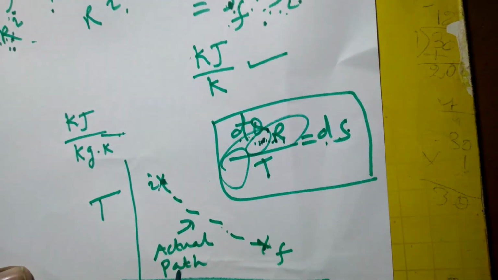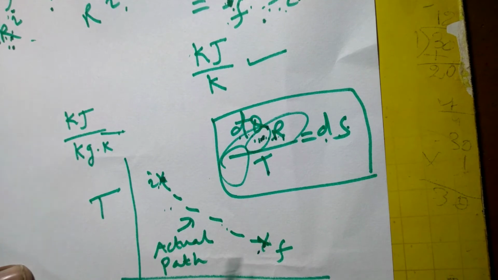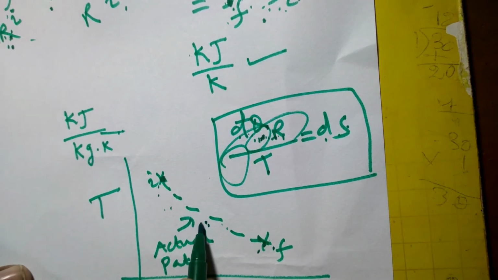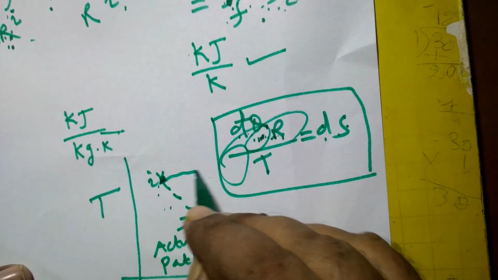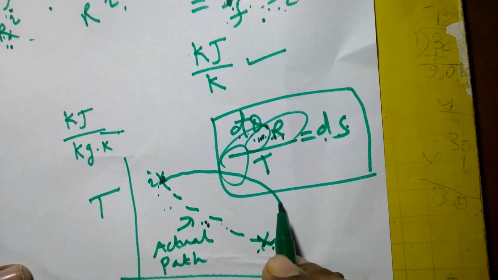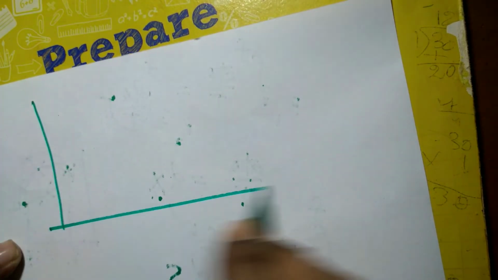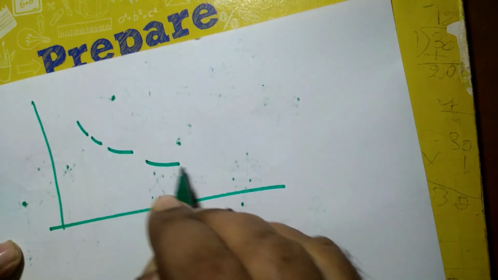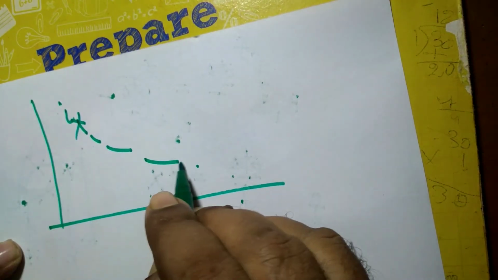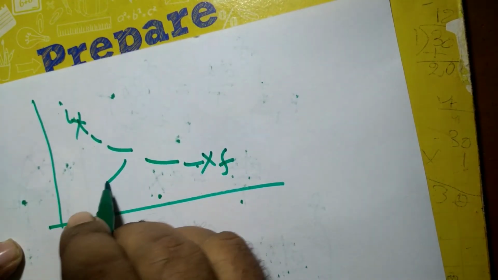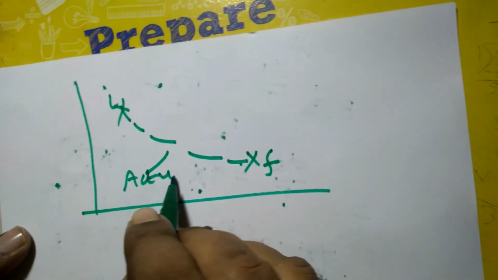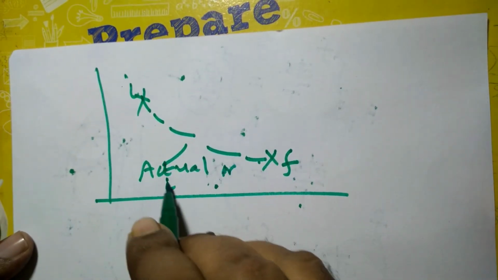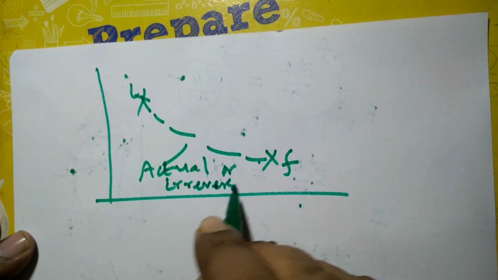So how to calculate the change in entropy if a system travels along an irreversible path? For that we have to replace this actual or irreversible path by a reversible path. Let me show another diagram. Suppose this is the irreversible path. This is initial state I, this is final state F, and this is the actual or irreversible path.